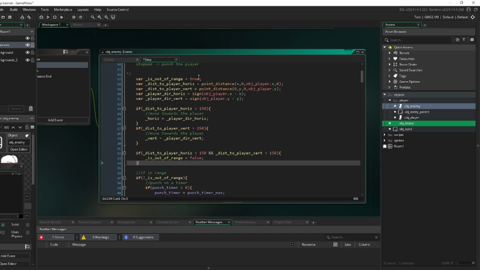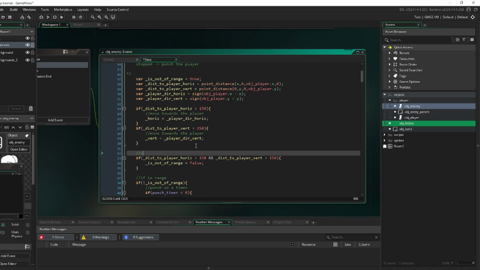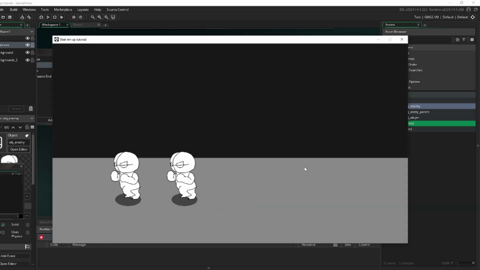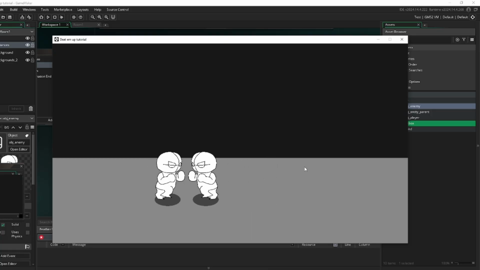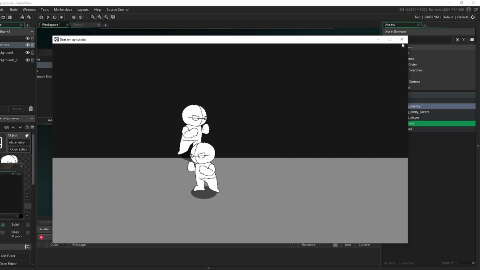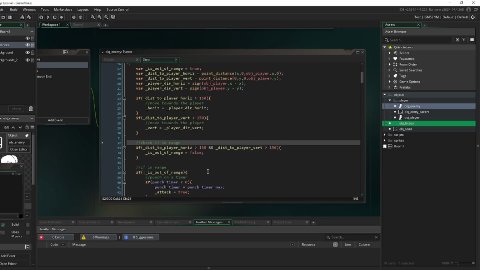Otherwise, it is true. And this is going to set out of range to true every step, so we don't actually have to do more here. So this is just a check if in range. There we go. Let's see how that works. Alright, the attack is not being performed. So let's see what we did wrong.